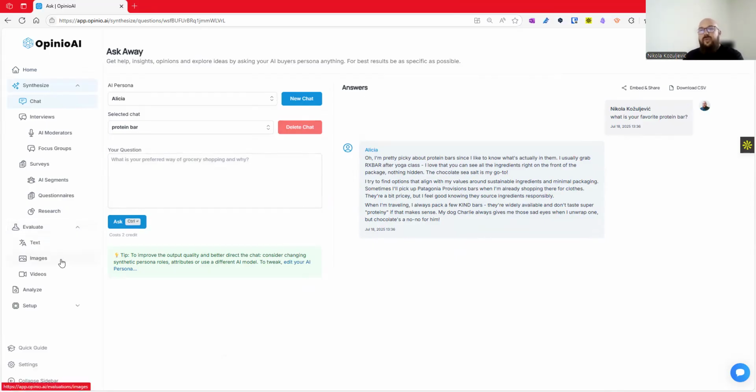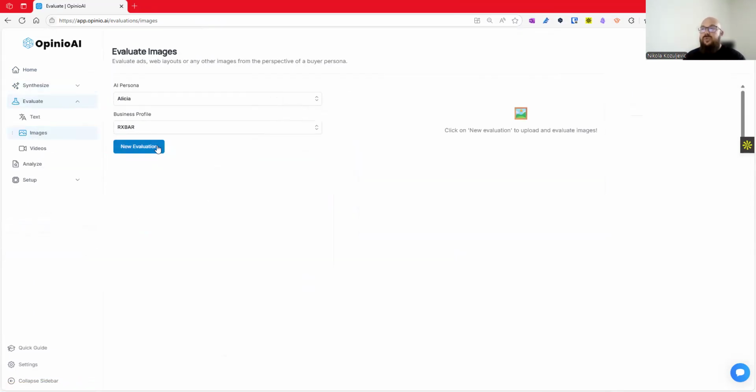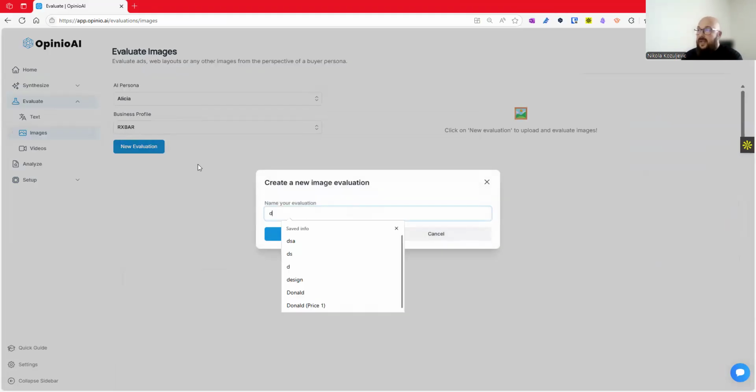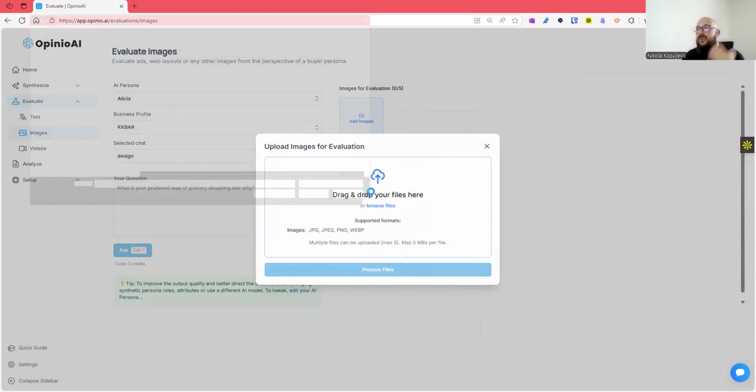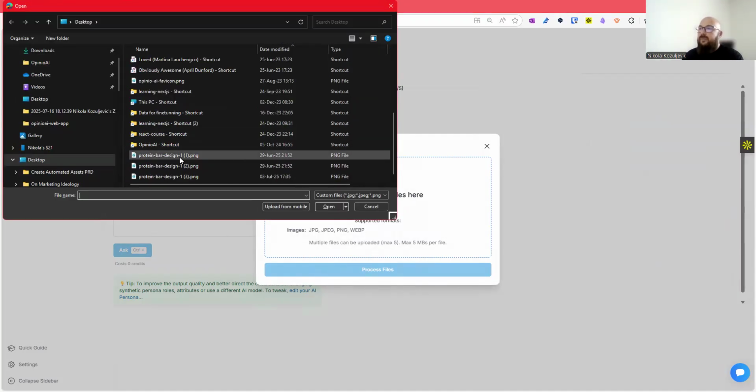You can now use this approach to evaluate images or videos in a similar fashion, and text. These images and videos are extremely useful if you want to evaluate design, some multimedia, any kind of assets that you have, but you want to evaluate them from the perspective of your persona or ICP.